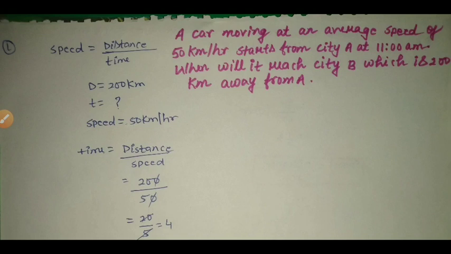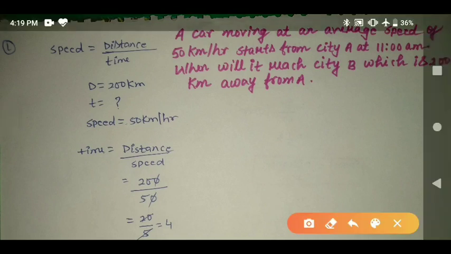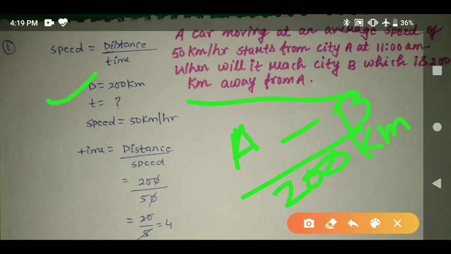When will it reach city B, which is 200 km away from A? The distance between city A and B is 200 km. So here we can write the distance 200 km. We have to find the time.